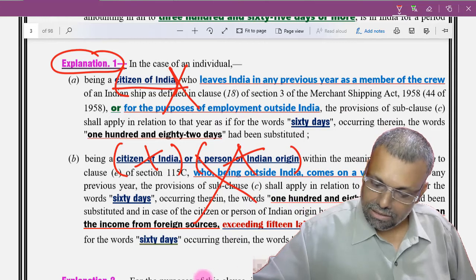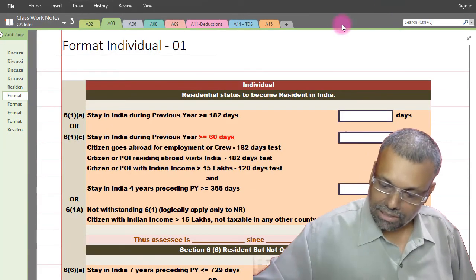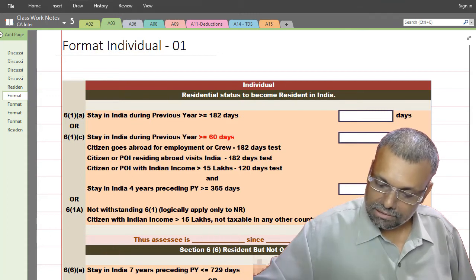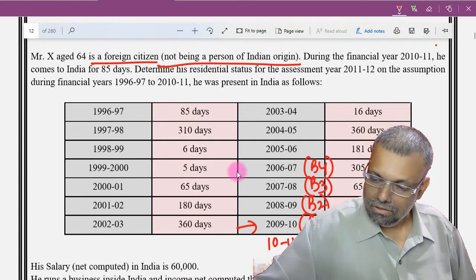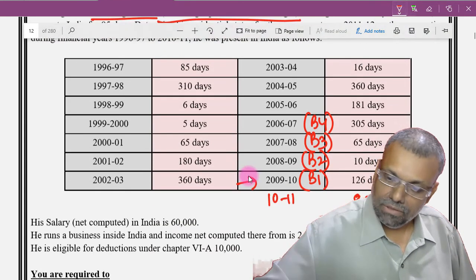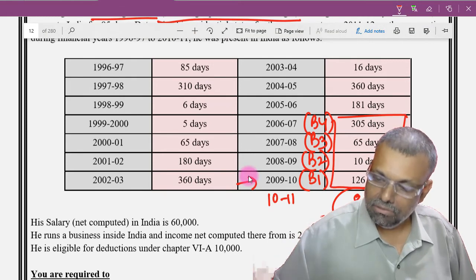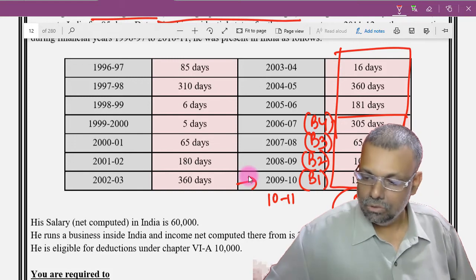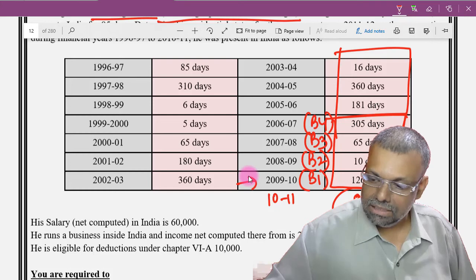And in terms of our format, now straight away you start taking the total, because I will quickly keep on updating this. So straight away take the previous year figure, you already know. This 4 years total you take straight away, and this 7 years total also you keep handy. So this total of 4 years, I think, is 506 number of days.